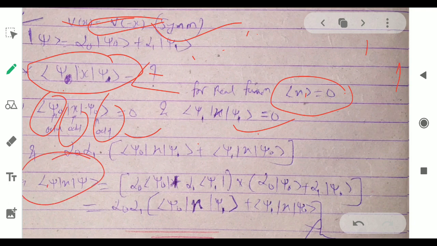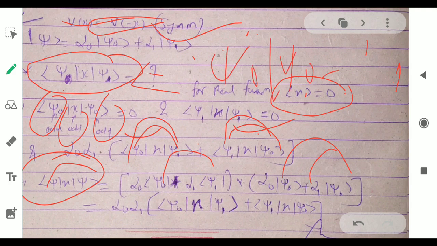We will multiply psi0 with psi1, psi0 with psi2, and psi0 with psi0. We only have psi0 psi1 and psi1 psi0, because psi0 and psi0 will be 0 as they are odd functions, and psi1 and psi1 also 0.